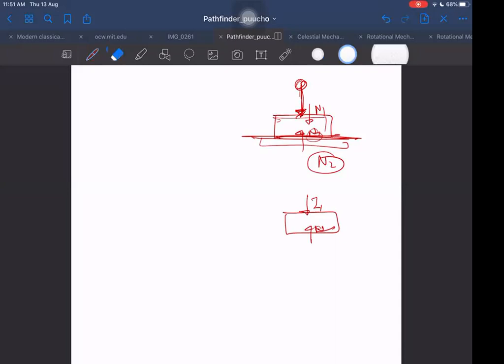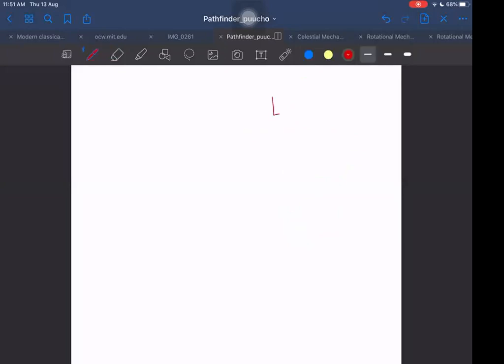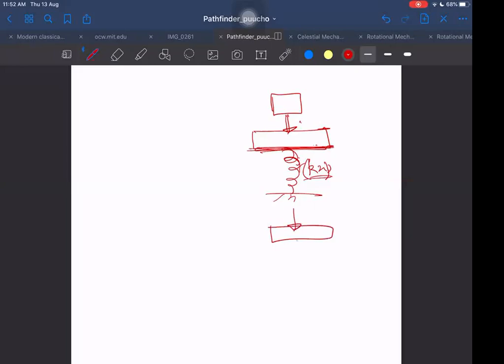But I can give you one counter example when that will not happen. If it is colliding with this platform which is resting on a spring, I told you spring forces are never impulsive. So if it is resting on the spring, then the force above will be impulsive, but the spring force will not become impulsive. After all, it is not a normal force, it is just a spring force. So even if there is an impact suddenly from above, this impact will not be transferred to the spring.